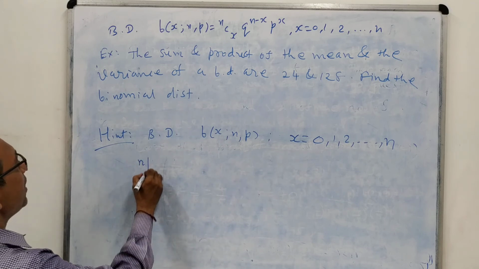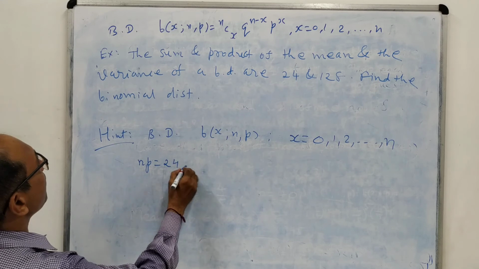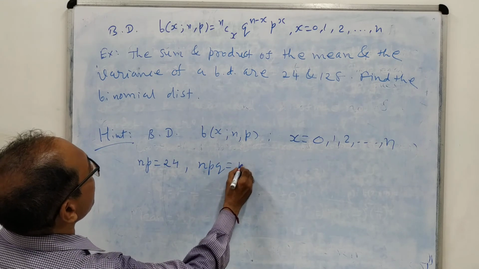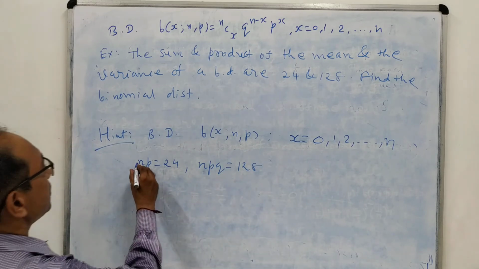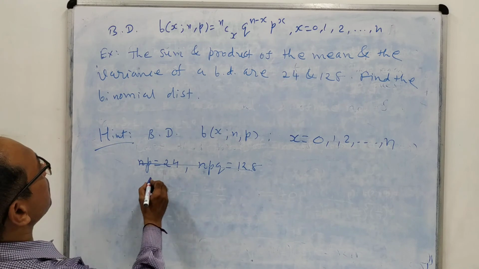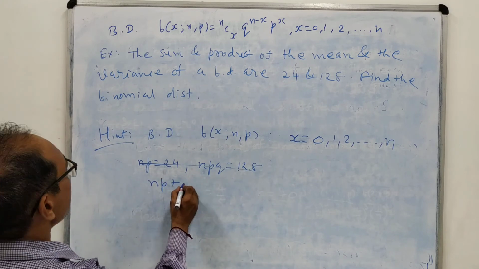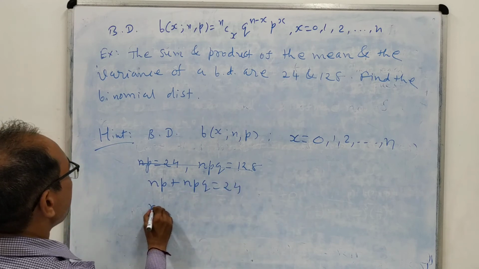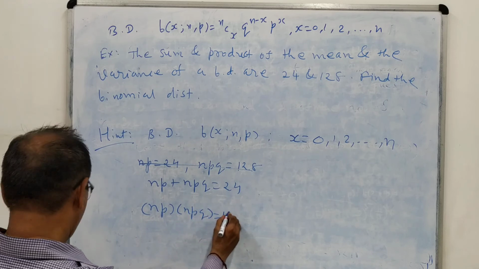But you know that NP is mean, NP equal to 24, and variance is NPQ, sigma square. It is given that the sum and product are NP plus NPQ equal to 24, and NP into NPQ equal to 128.